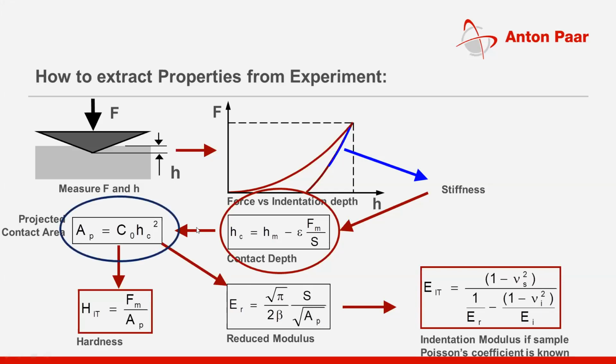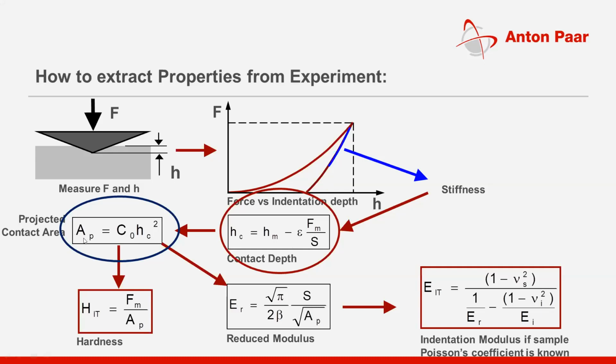Then we have to correct the contact area. If HM, FM, S, epsilon, everything is corrected, you can calculate the correct HC. Now you have the correct HC, but if your C0 is not correct, then you will end up with a wrong calculation of contact area.